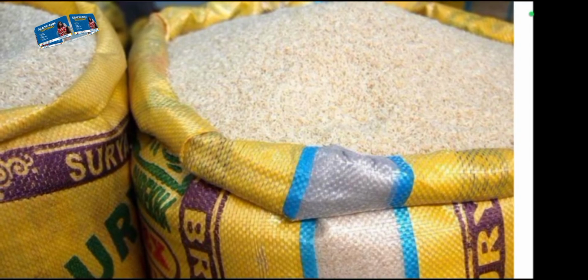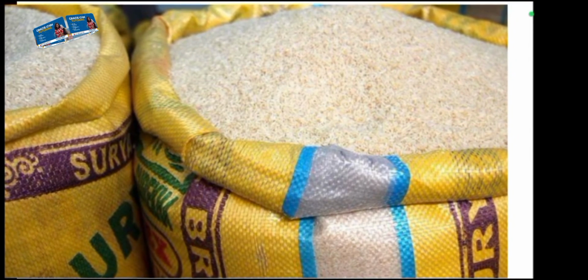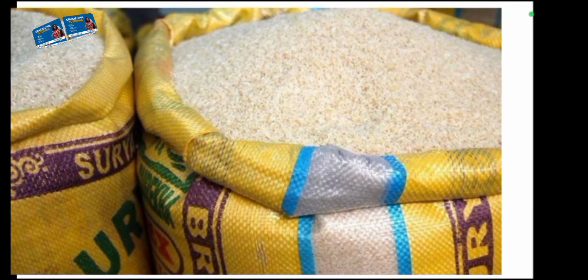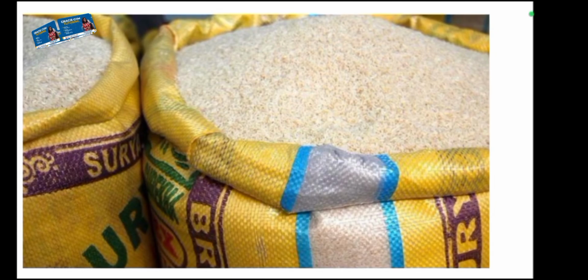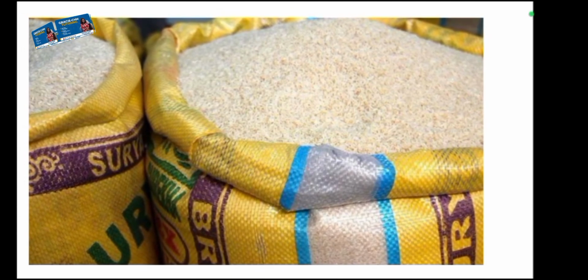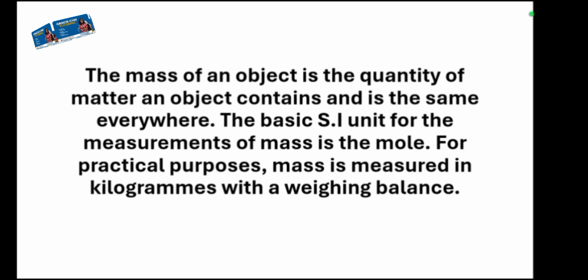Anywhere you carry it and go, it's still 5 kg inside that bag, because mass is the quantity of matter, the matter inside that bag of rice is 5 kg, and wherever you go it's 5 kg. But let me now tell you why I say that weight and mass are not the same. Weight is how heavy something feels because of gravity. How heavy that particular thing is, is the weight it gets. But mass is the quantity of matter in an object. So on the moon, gravity is weaker, so the bag will feel lighter, but the amount of rice is still the same.